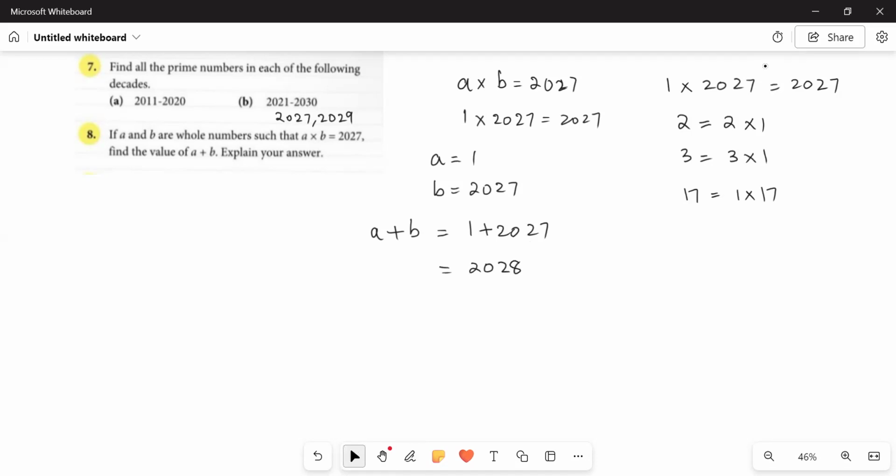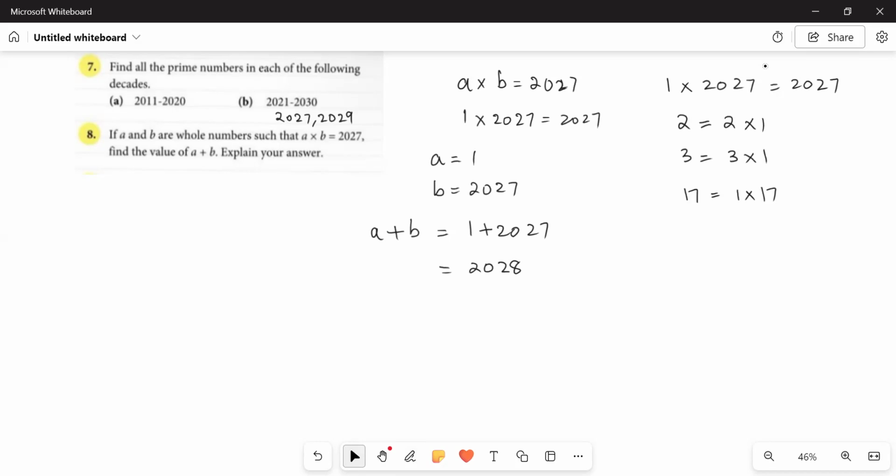Right, students? These are the questions that you must memorize. Whenever you have a question related to prime numbers, where one of the prime numbers is specified along with its product, all you need to do is write down the factors of the given prime number, that is 1 and itself.